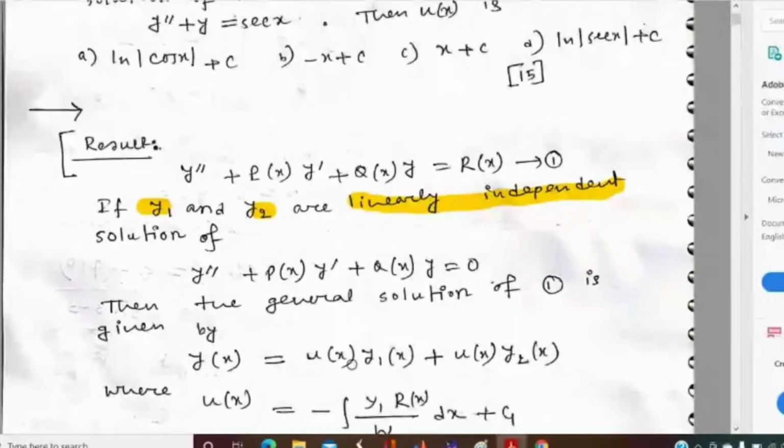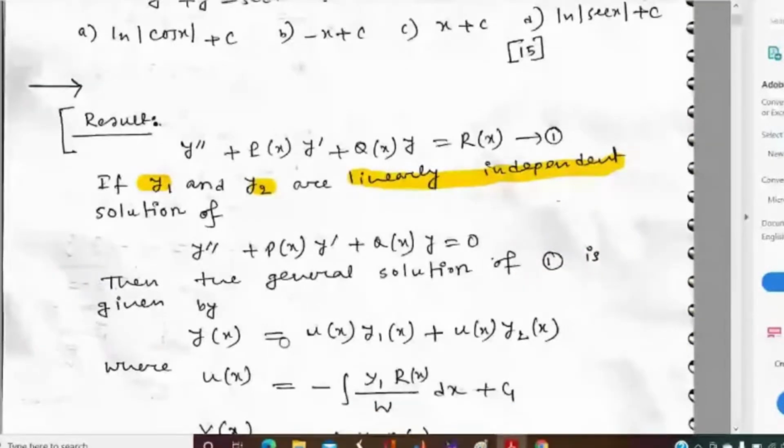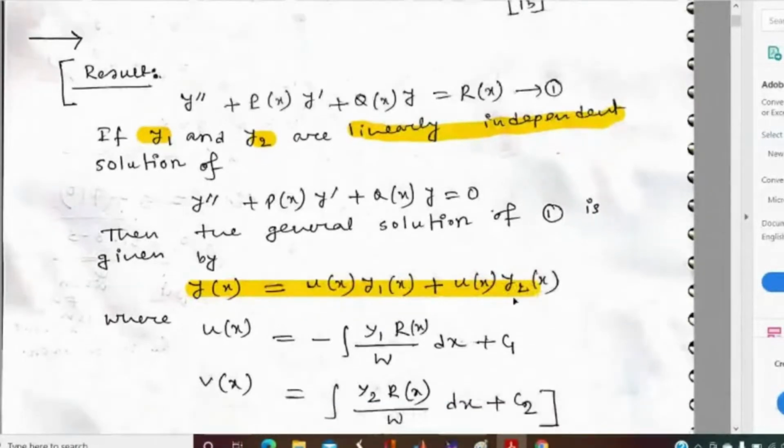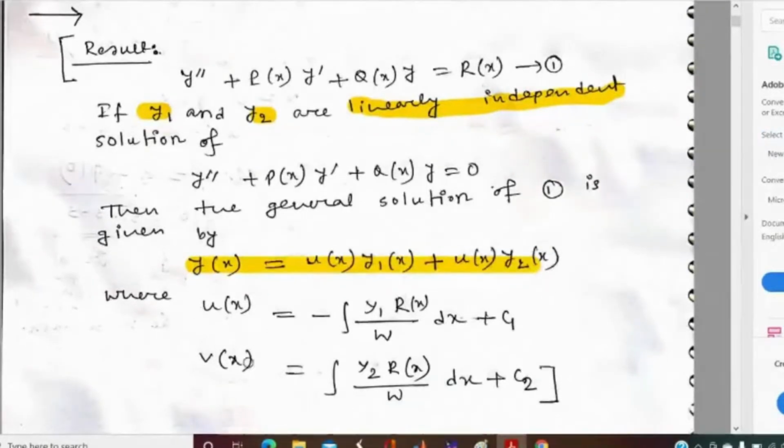So the solution is given here. Yes, so discuss the theorem.